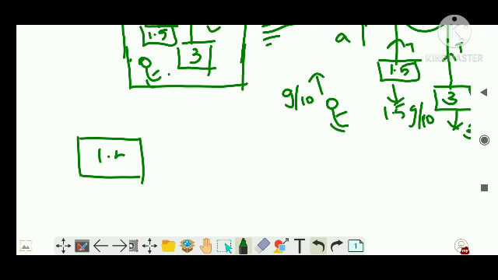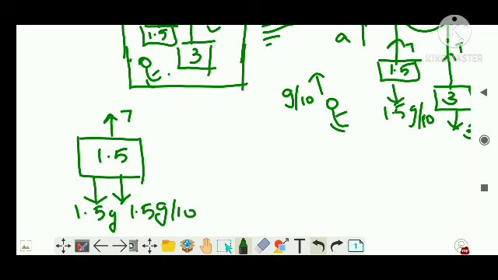Now each mass I will draw in a separate diagram so that it can be easily written in equation form. There is a tension T, there is a pseudo force 1.5 g by 10, and there is its own weight, which is 1.5 g, right? And this entire mass is moving with an acceleration a upwards, right?